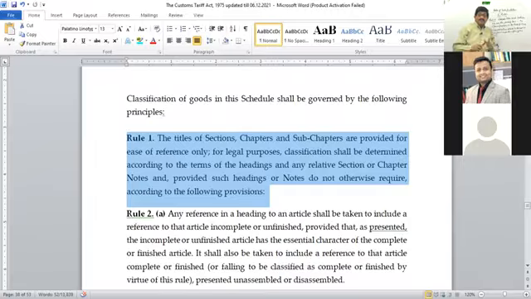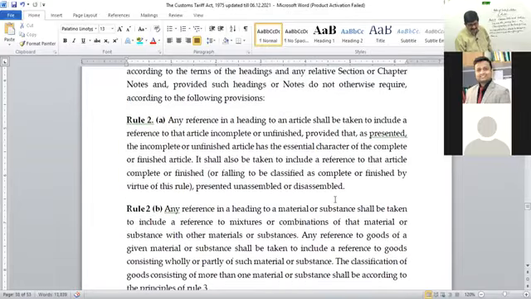Right? So you do not go on the basis of the chapter or section title. Go into more details. It should be based on the heading, subheading, etc., and the description given therein, unless some other details are given. Unless otherwise given means we will refer to rule number 2 and rule number 3.